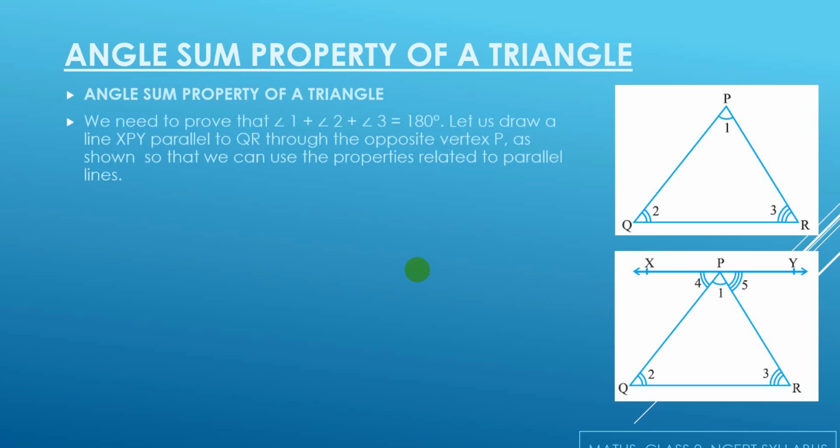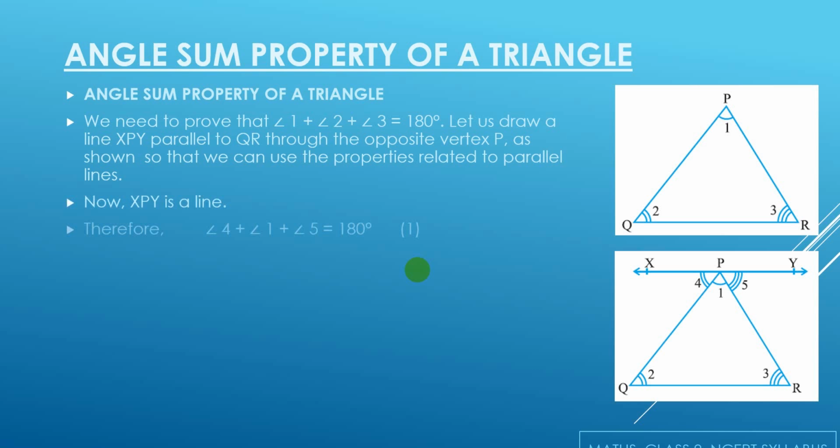Since we need to prove that in triangle PQR, angle 1 plus angle 2 plus angle 3 is equal to 180 degrees, what we'll do is draw one line XY which is parallel to QR, so that we can use the properties of parallel lines.